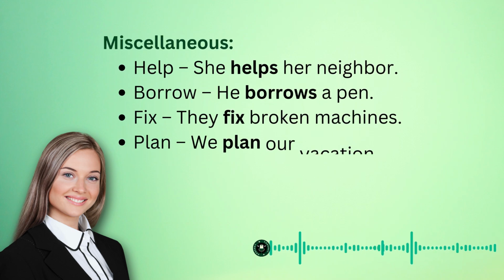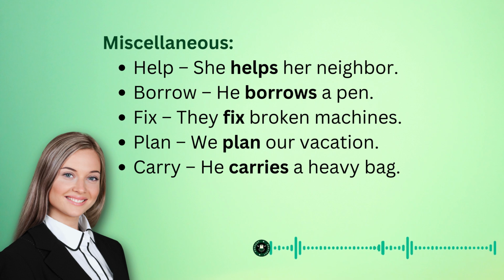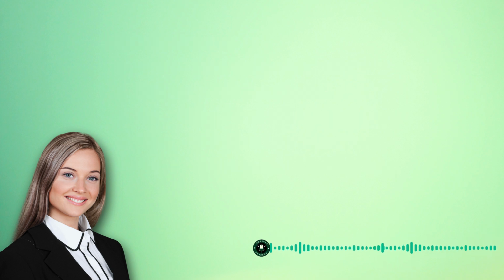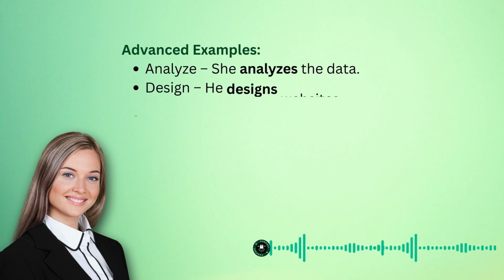Hobbies. 76. Paint: He paints landscapes. 77. Dance: They dance at the party. 78. Read: She reads novels. 79. Build: He builds model airplanes. 80. Watch: We watch movies together.